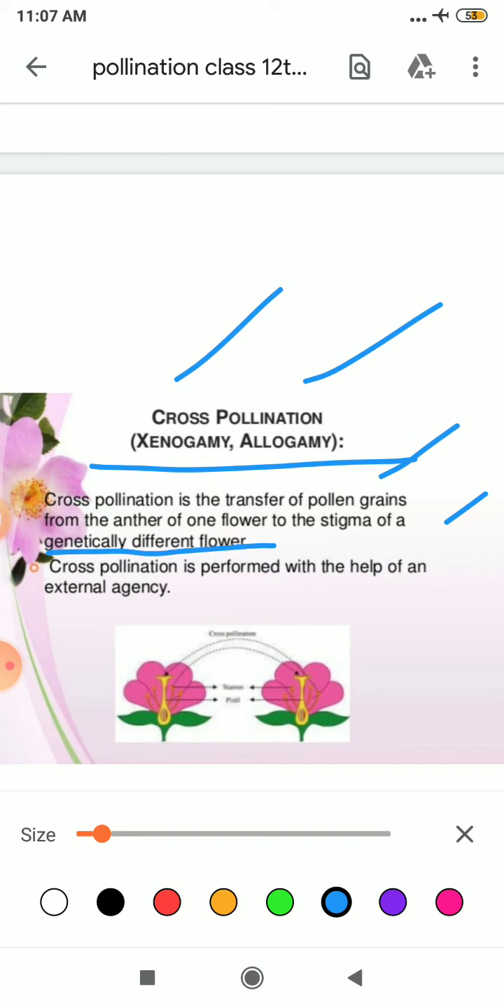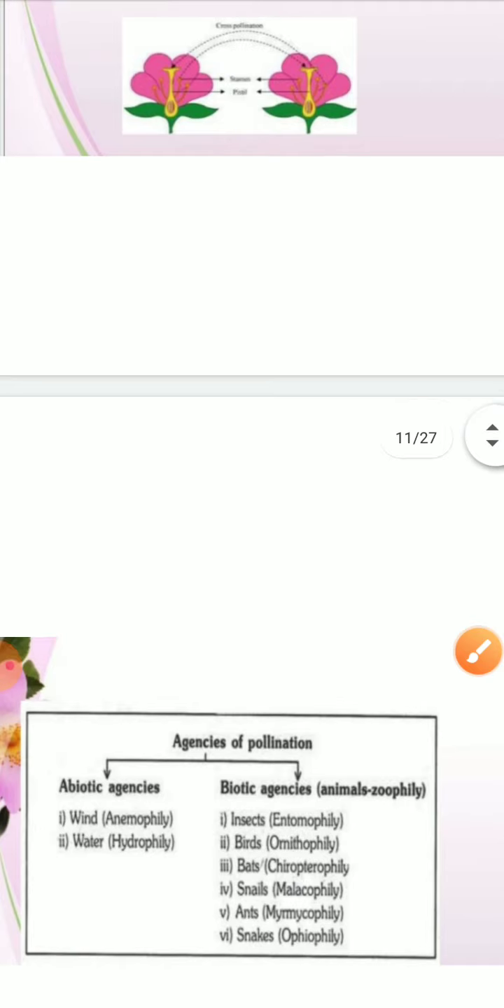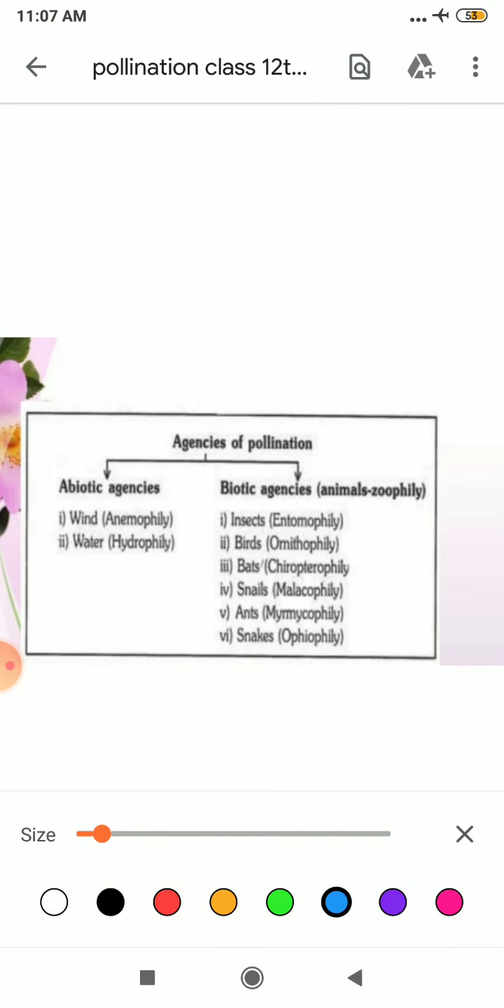So students, we have known that cross pollination is performed with the help of different agencies. We have studied about this earlier, but again we will revise. First is abiotic agencies and then biotic agencies. Examples of abiotic agencies are wind and water. When pollination occurs with the help of wind, it is known as anemophily, whereas when pollination occurs with the help of water, it is known as hydrophily. Clear? Second is biotic agencies.